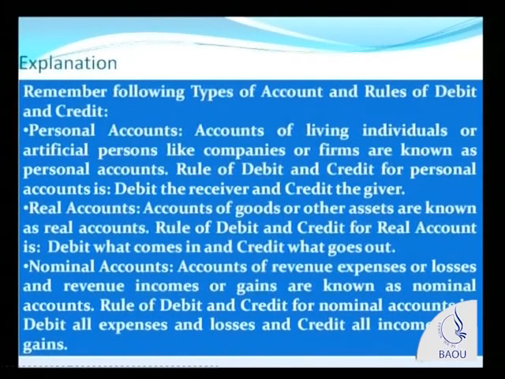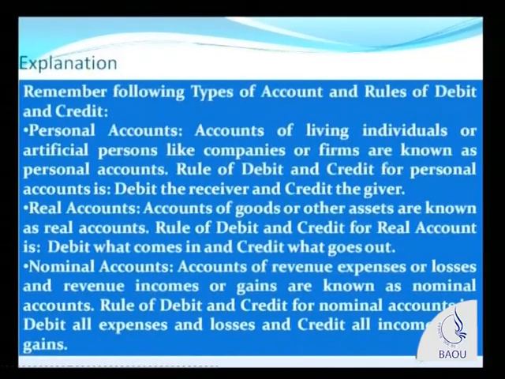Please note, Mr. Rajesh Singh, Mr. Anil Shah, these are all individuals. Or there could be Dinesh Corporation, ABC Limited, ABC Brothers, these are all firms. There could be a living individual or an artificial person. All these accounts would be known as personal accounts. Even all the companies, whether private limited company or limited company or partnership firm or proprietorship firm or the proprietor, they are all personal accounts. And in personal account, the rule is debit the receiver, credit the giver.